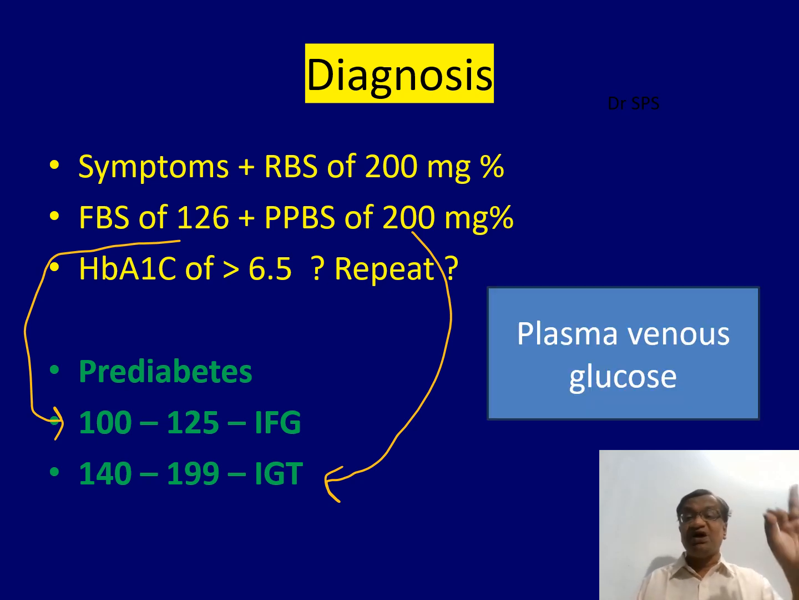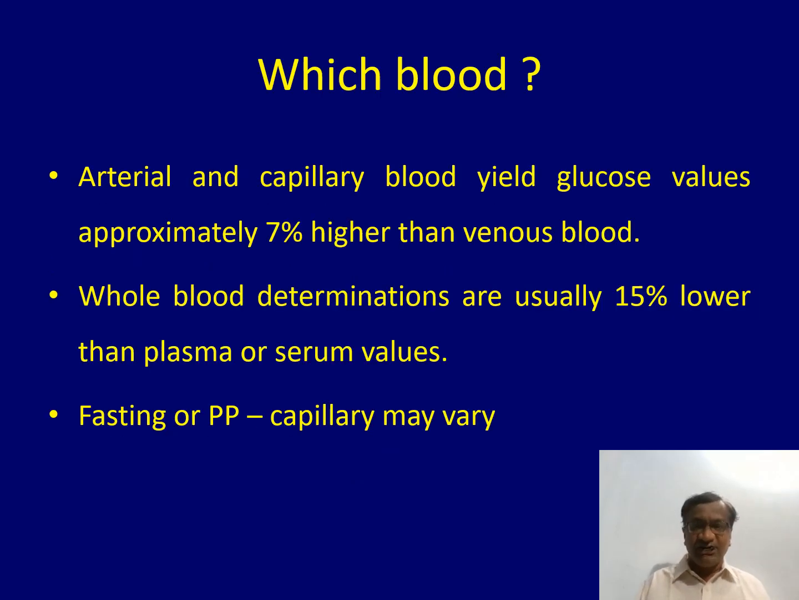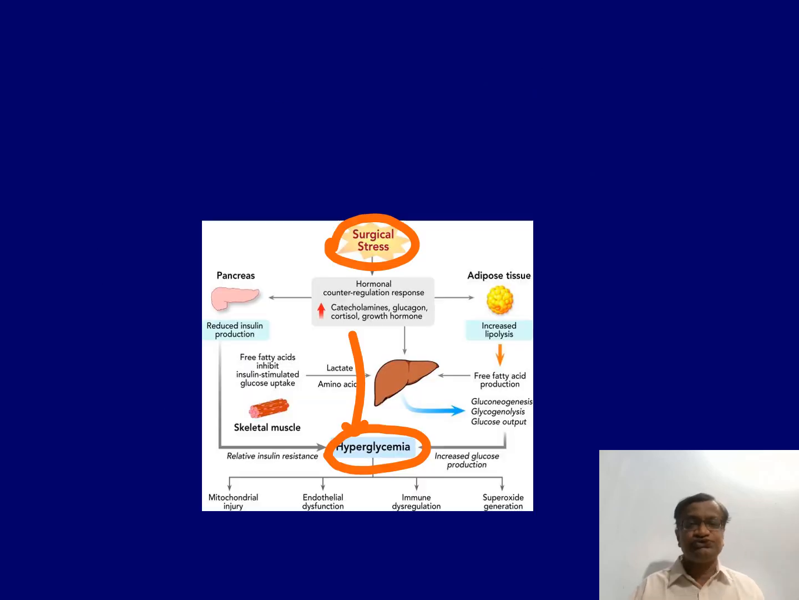We need to take plasma venous glucose. That is what these things are about, because arterial and capillary blood yield glucose values 7% higher than venous blood. Whole blood is usually 15% lower than plasma values. Fasting or capillary may vary. So these things have to be kept in mind whenever you say that this patient is diabetic. What we say as 126/200 is plasma venous glucose.